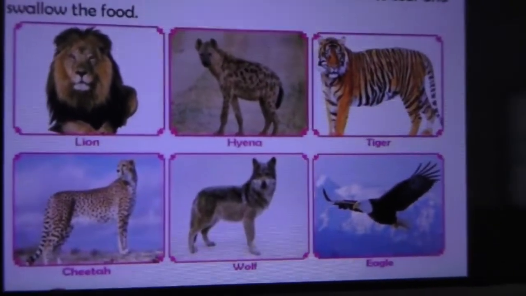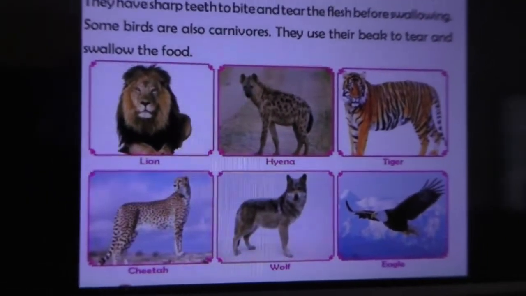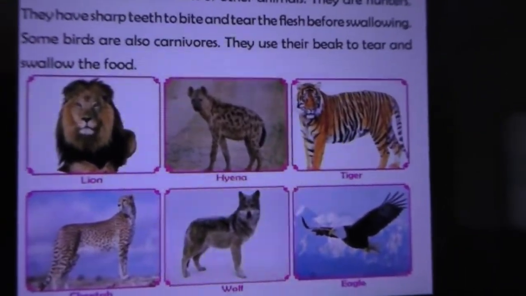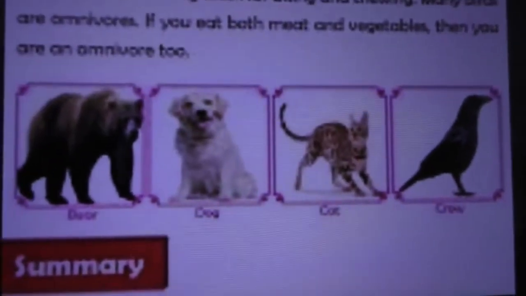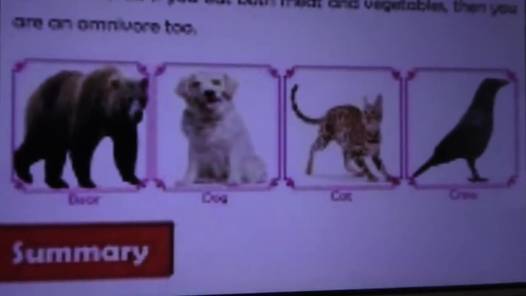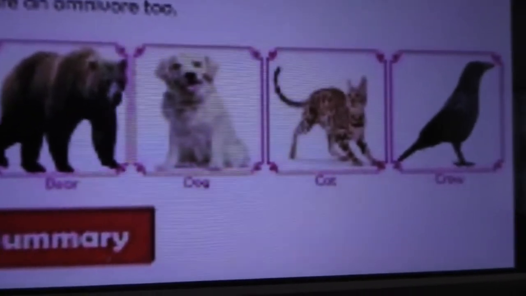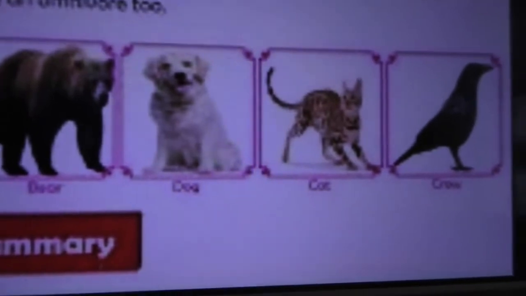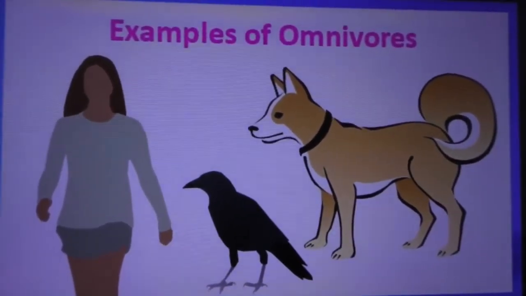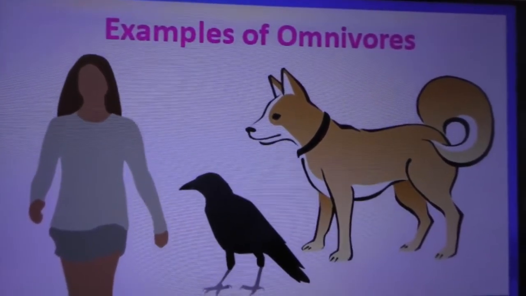So these are carnivores. Bear, dog, cat, crow and all are omnivores. Human being, crow, dog are also examples of omnivores.